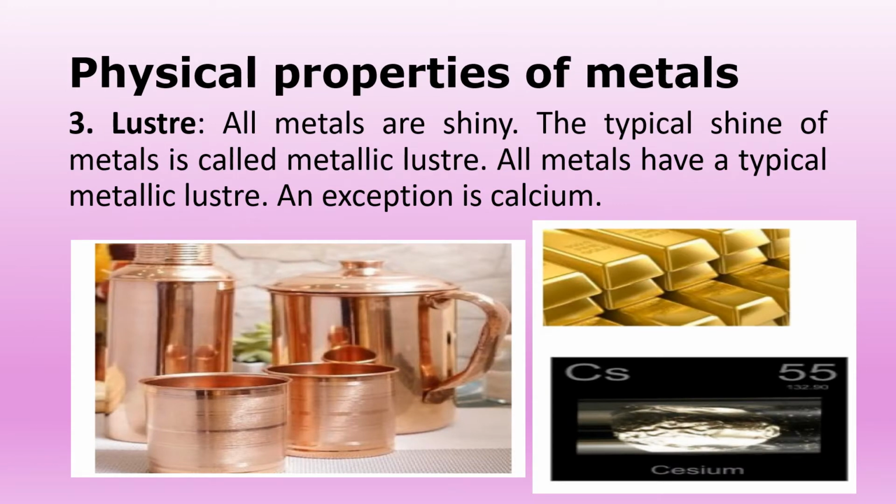Luster. Luster means shining. All metals are shiny except calcium. The typical shine of metals is called metallic luster. Gold, silver and platinum are lustrous metals and are used in making jewelry.